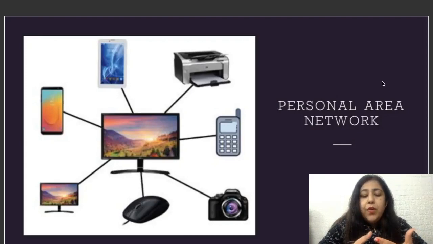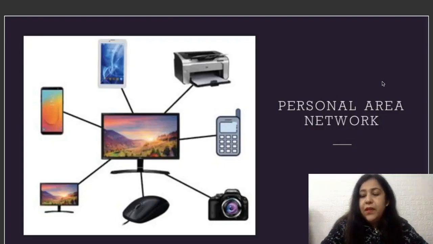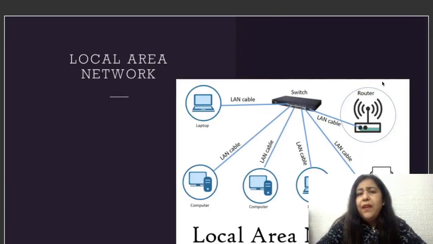Now, when you're using any of the websites or using any apps which use internet, that is not PAN. But the connection between your device and the Wi-Fi router at your home, the connection between those two devices is a personal area network.